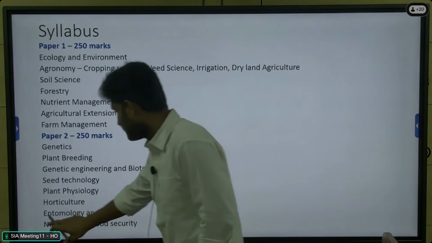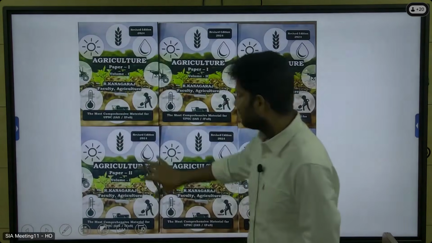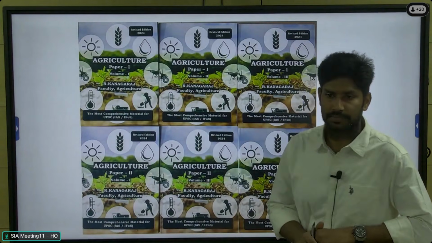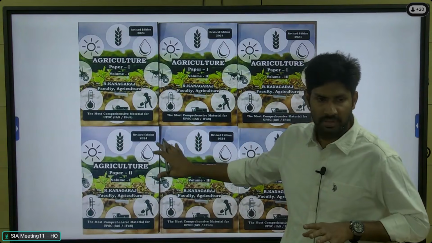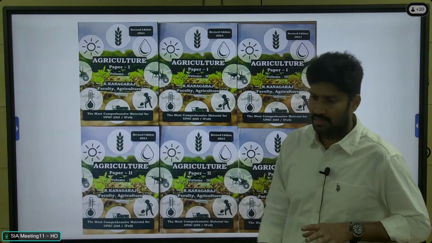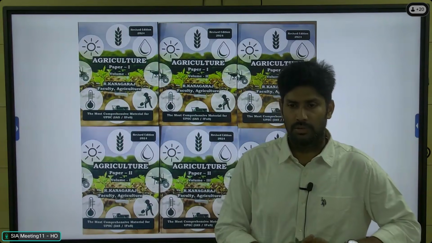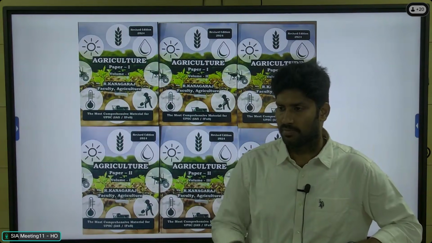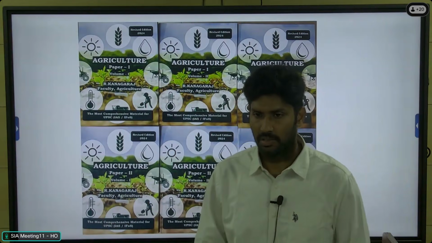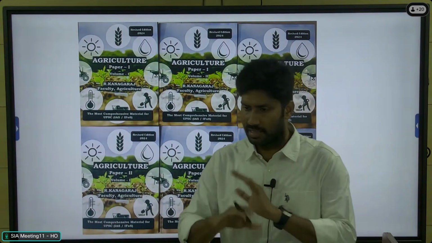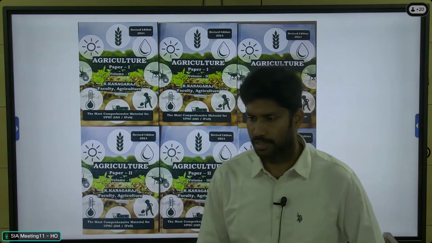So this one single material covers the entire agri optional paper. This material consists of 2000 pages, 6 volumes, that cover the entire agri optional syllabus, both paper 1 and paper 2. So you can save a lot of time, because for the 20 subjects we would need to refer to different reference books. You need to refer to at least 15 books for the entire agri optional, but here a single material covers the entire preparation, right?